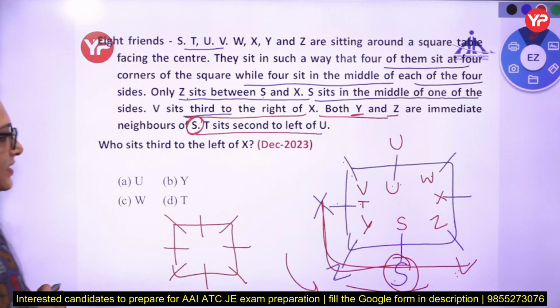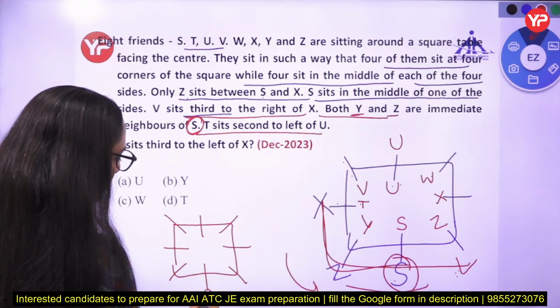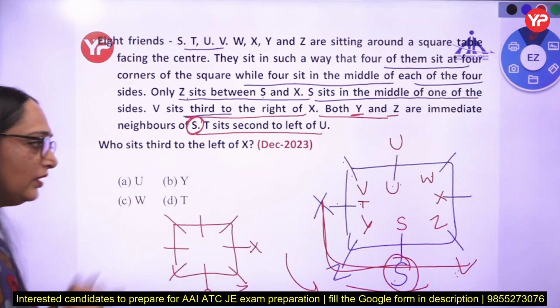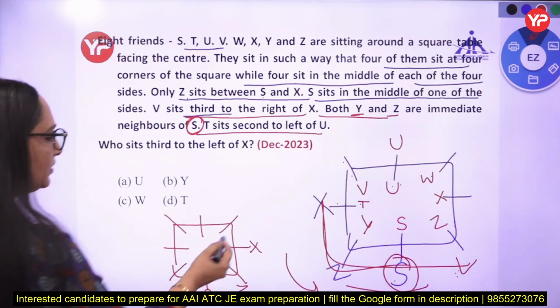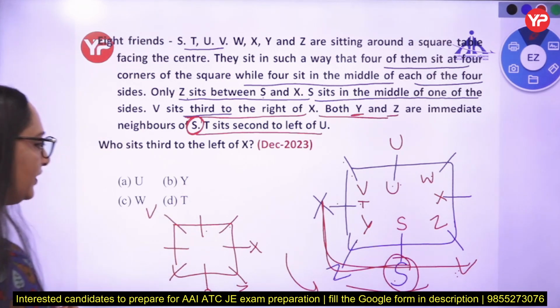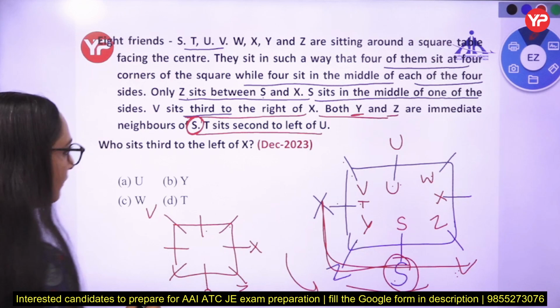Only Z sits between S and X. So if S is there, Z is sitting between S and X according to the possibility inside the table. V is third to the right of X. 1, 2, 3. V is third to the right of X. Both Y and Z are neighbors of S.